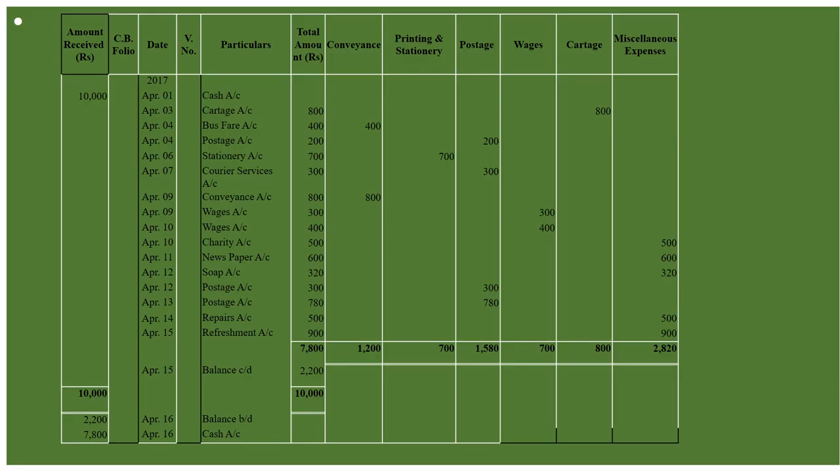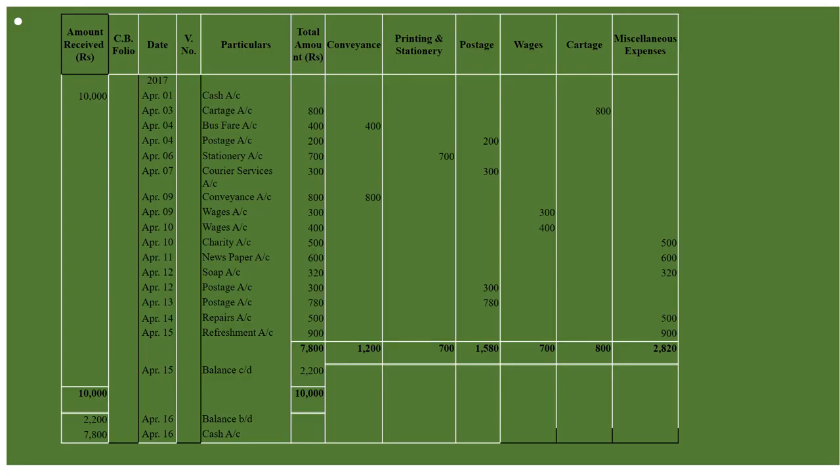See now, its format is amount received, CB folio, date, voucher number, particulars, total amount. So we will enter all these columns whether they are included in cash book or not, but we will have to enter all the columns like conveyance, printing and stationery, postage, wages, cartage, miscellaneous expenses. So basically they are saying that received 10,000 for petty cash. So whatever the amount received, that will be written under amount received.